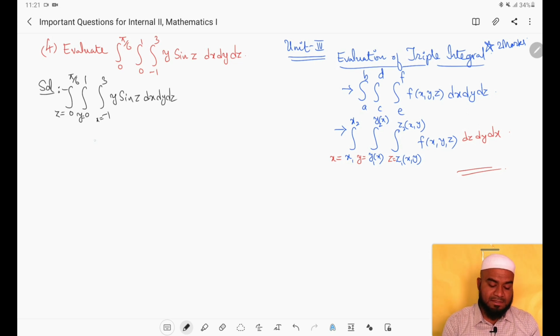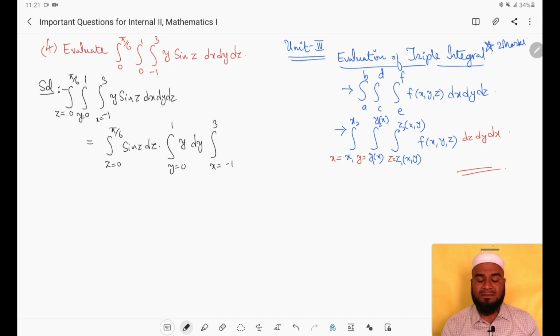Now to evaluate this triple integral, I can separate the integrals here. So z integral first, z equals 0 to pi by 6 sin z dz. Then I will write the y integral, y equals 0 to 1, variable is y, dy. Then x equals minus 1 to 3, x is not given here, so this can be considered as 1 into dx.